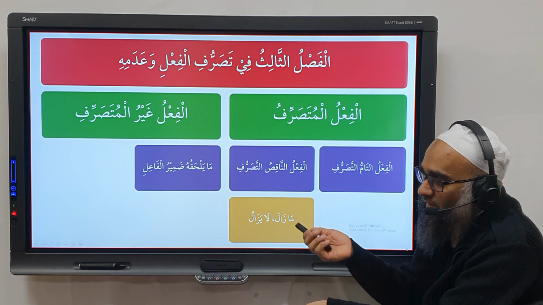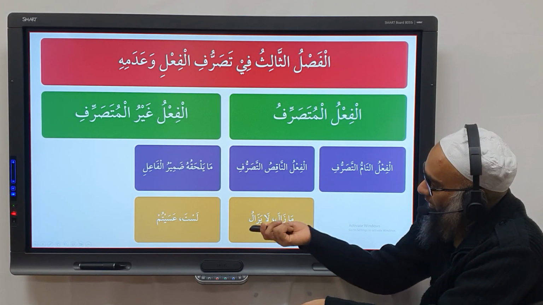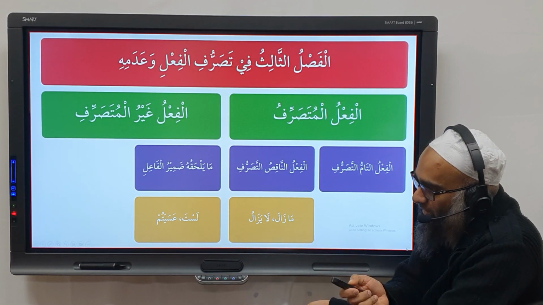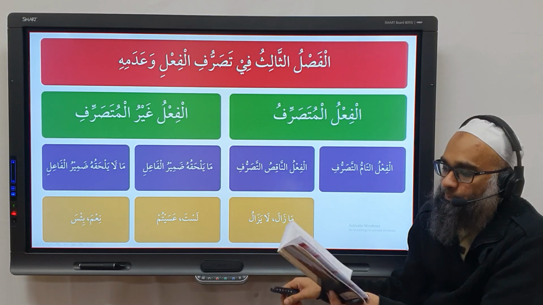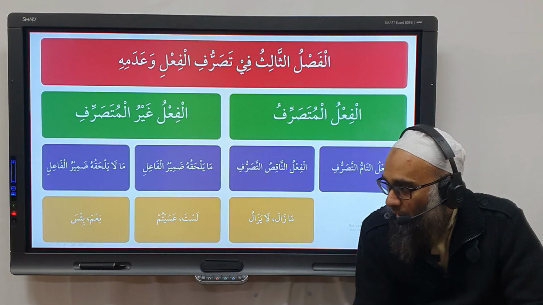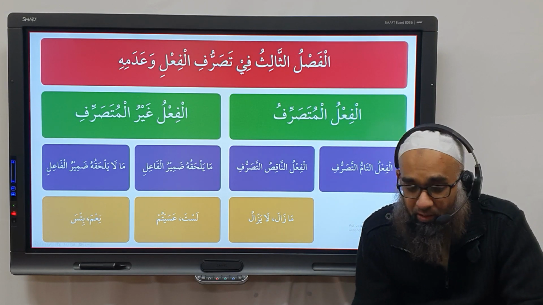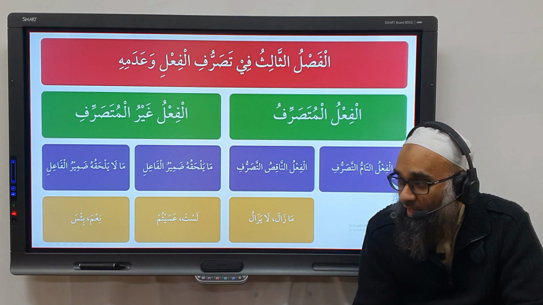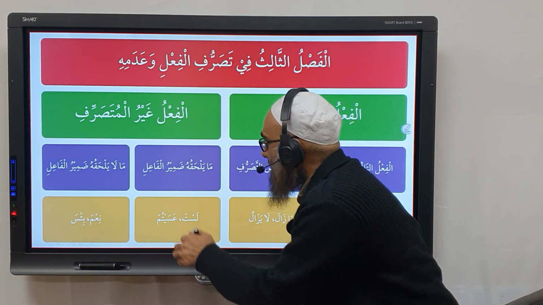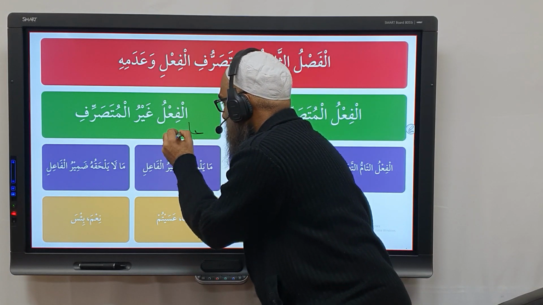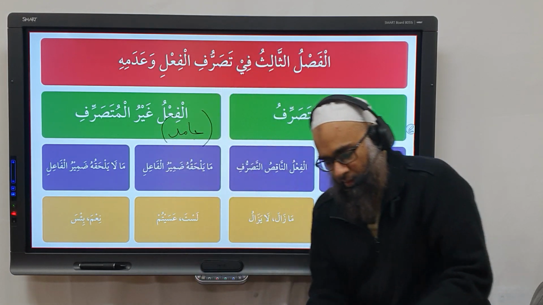If it has a ضمير, like لست أسيتم, that's one type. And the other is that which does not have a ضمير الفاعل, like نعمة and بئس. This is the explanation of فعل التام, فعل المتصرف and فعل الغير متصرف. And الفعل الغير متصرف is also called what? It's also called جامد. Understood?